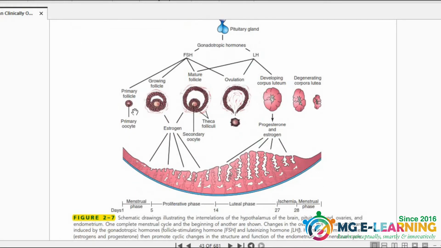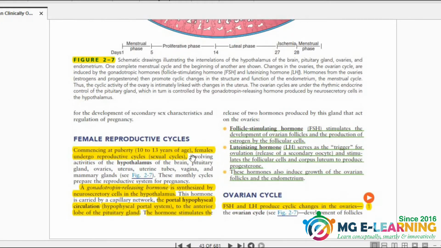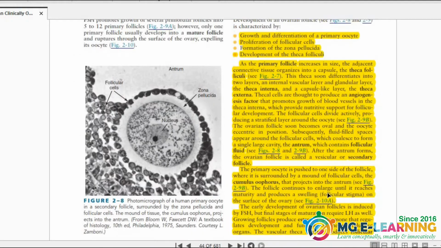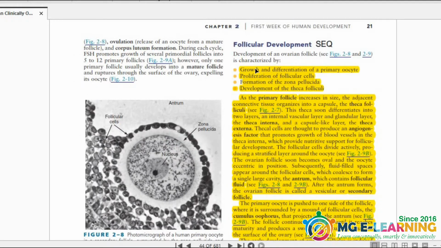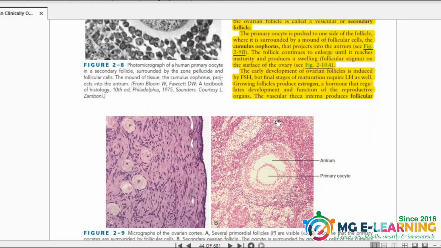On the next page, this diagram is very important to draw and label for the menstrual cycle. Now, the female reproductive cycle: you have to know the hormones that are involved. It is important for MCQ. Now the ovarian cycle, this follicular development is very important from the SCQ point of view. All these are highlighted. It is important for conceptual purposes.